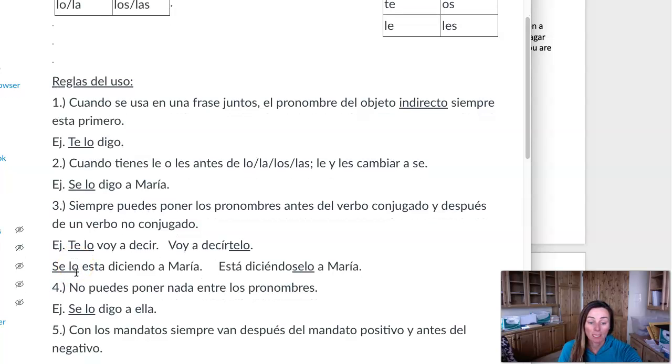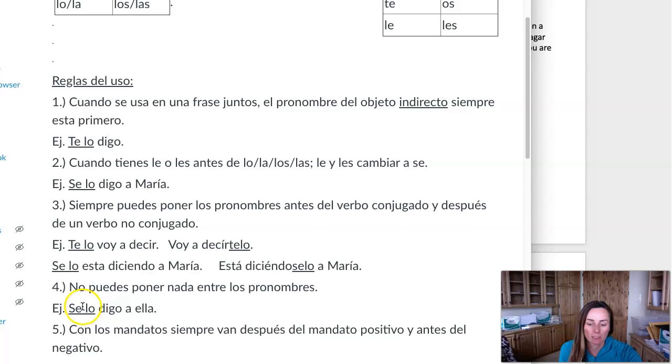And then number four is you can't, no puedes poner nada entre los pronombres. You can't put anything between these. So se lo, you can't put a no, you can't put a person's name. That all needs to stay together, so that becomes the verb of the sentence.